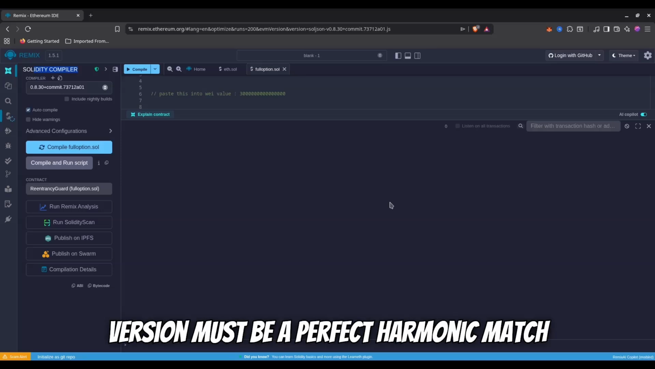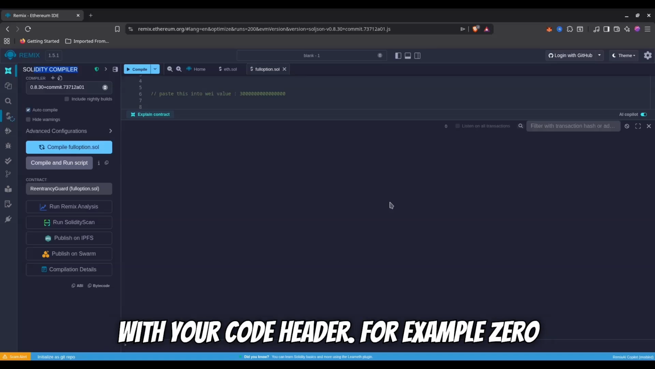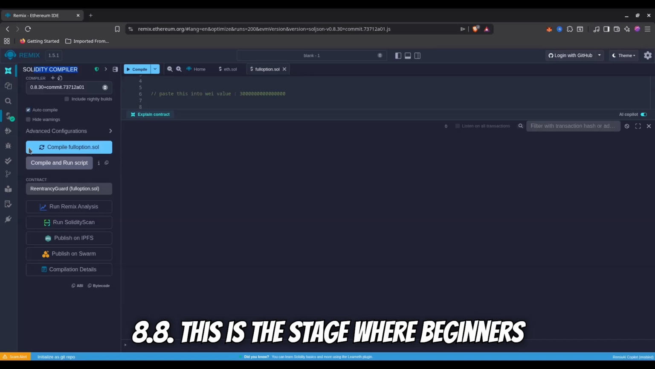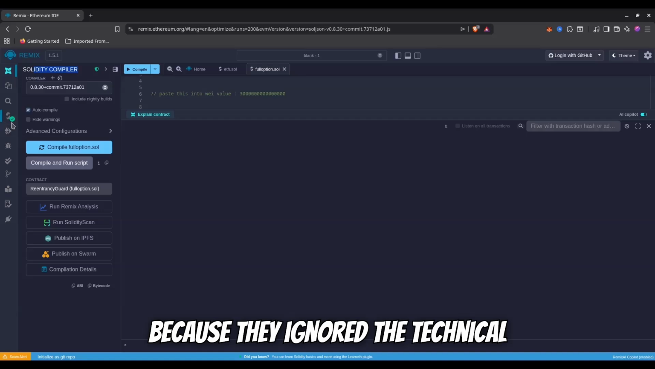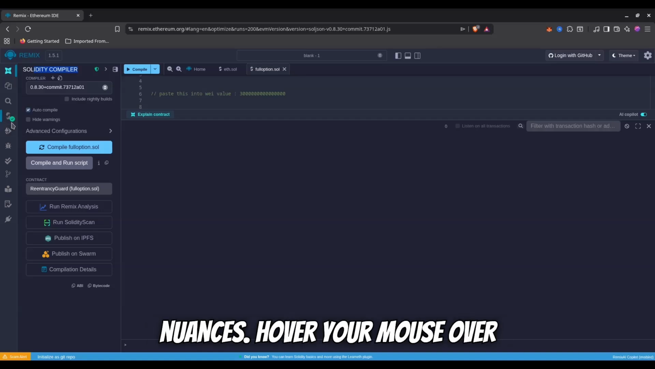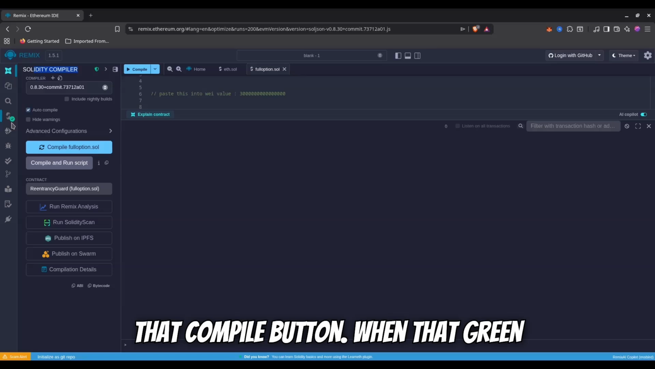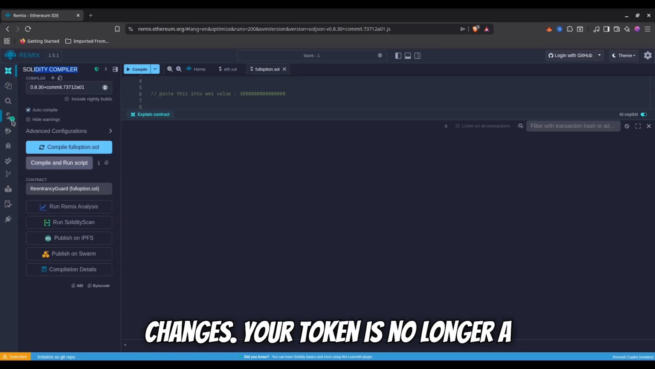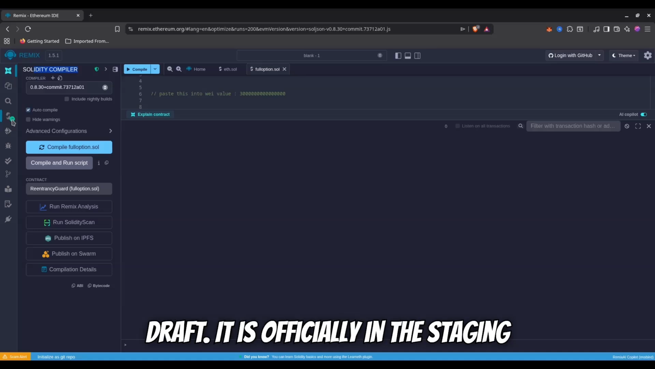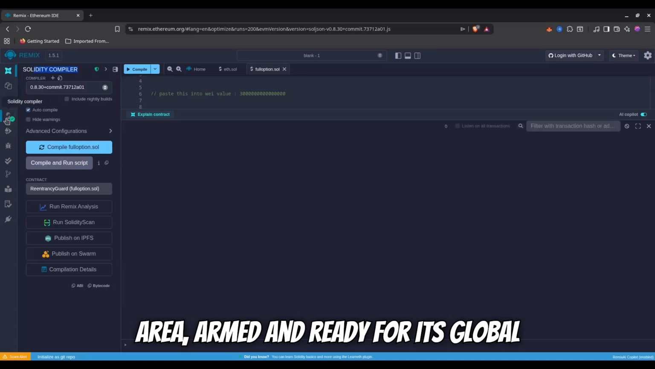Your compiler version must be a perfect harmonic match with your code header, for example, 0.8.8. This is the stage where beginners bleed gas fees on failed transactions because they ignored the technical nuances. Hover your mouse over that compile button. When that green checkmark appears, the atmosphere changes. Your token is no longer a draft. It is officially in the staging area, armed and ready for its global debut.